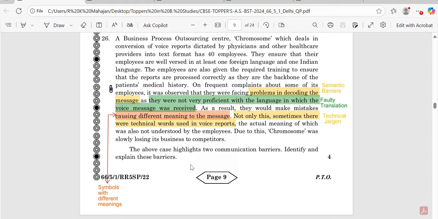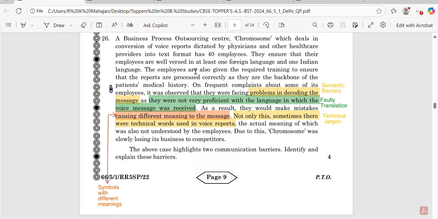Now let's see what communication barriers have been covered here. First of all, we need to find out the category of the type of communication barrier. We need to go through the entire case study. A BPO center, which deals in the conversion of voice reports dictated by physicians and other healthcare providers into text format, had 40 employees. They ensure that their employees are well versed in one foreign language. So here is a basic discussion on foreign language. Language is basically related to semantic barrier. And one Indian language.